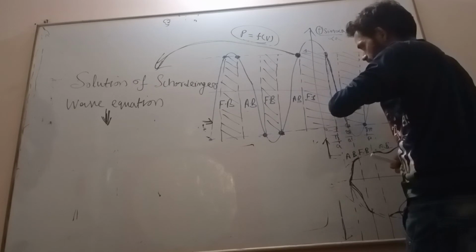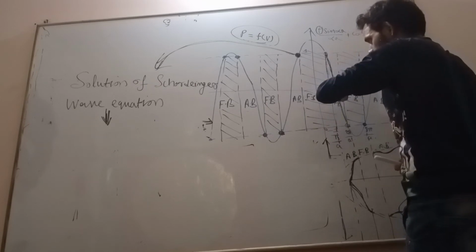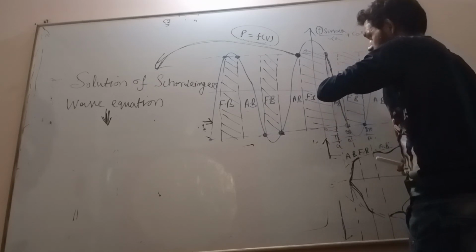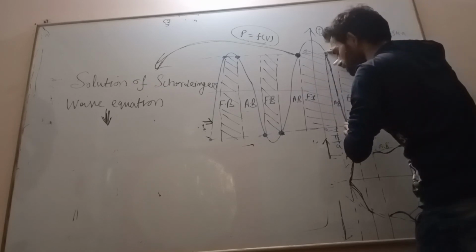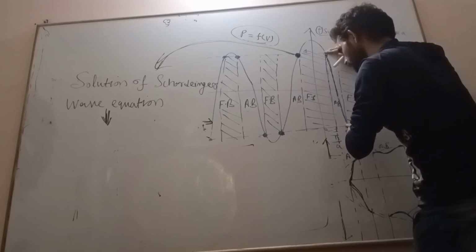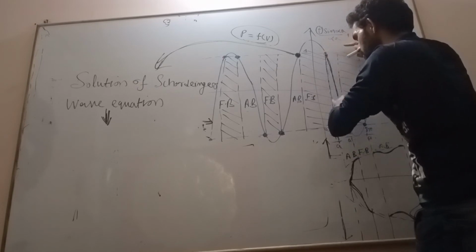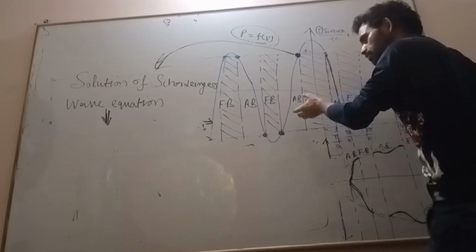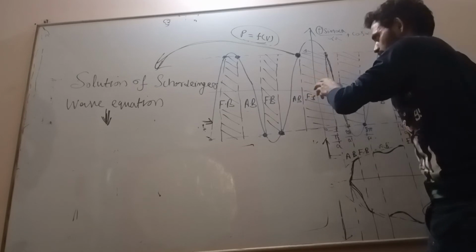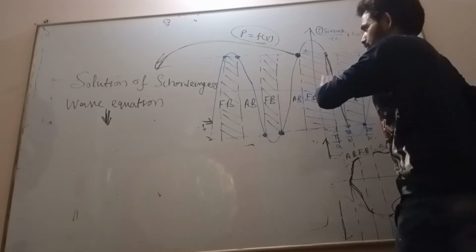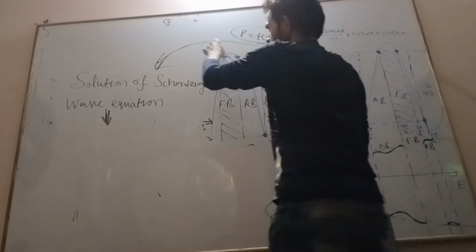These are the energy states or quantum states, which represent discrete energy levels within the allowed energy band. Within the allowed energy band, what is there? There is a discrete energy level. That discrete energy level is nothing but a discrete energy state or quantum state. So these are the solution.